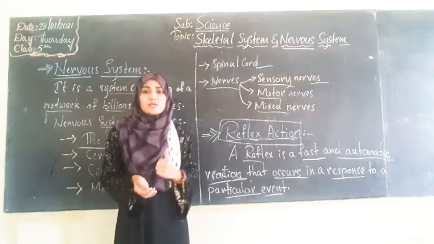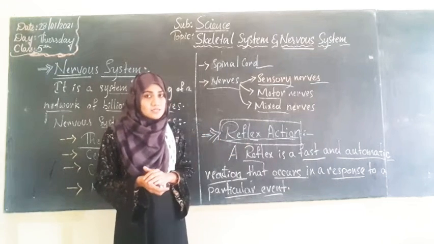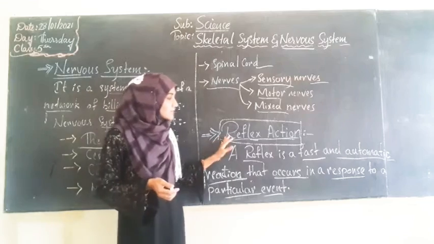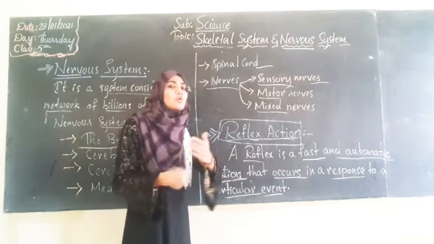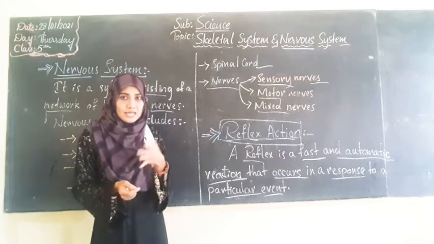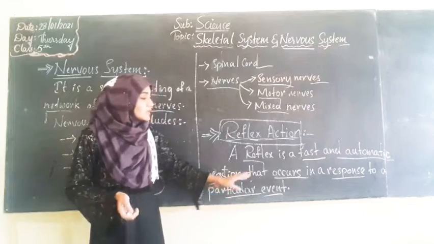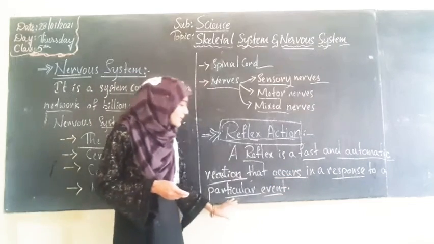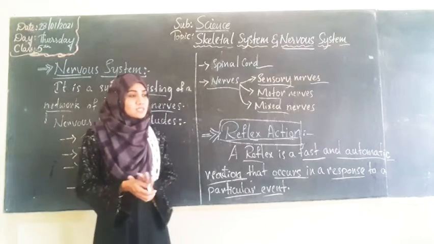That quick, sudden reaction is called reflex action. A reflex is a fast and automatic reaction that we don't control, occurring in response to a particular event. More about this we will see in the upcoming slides.